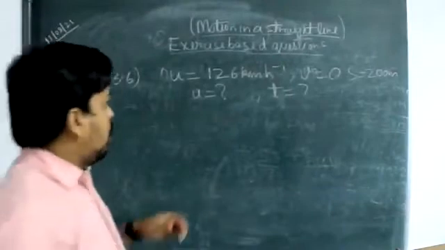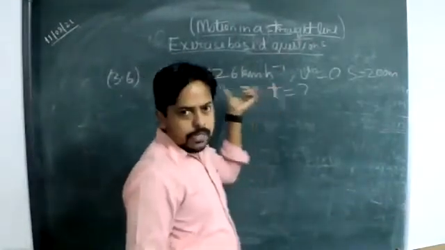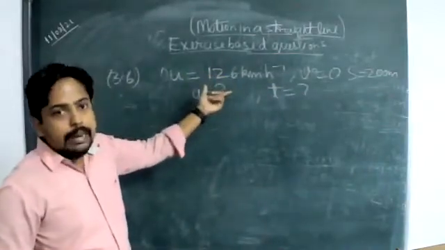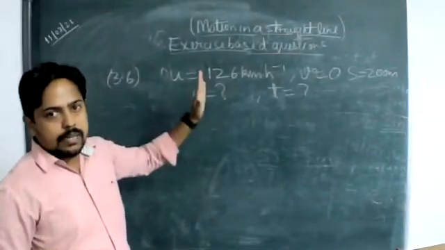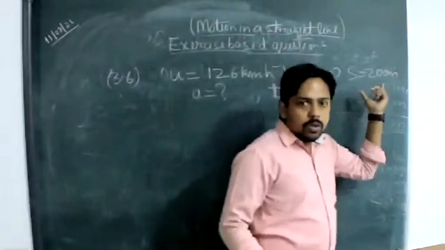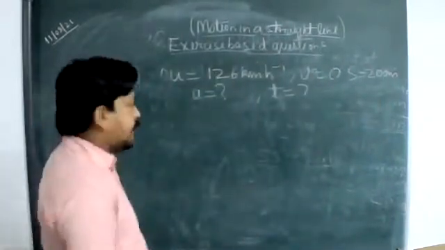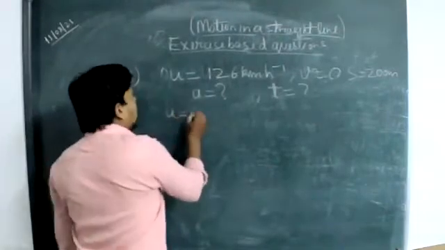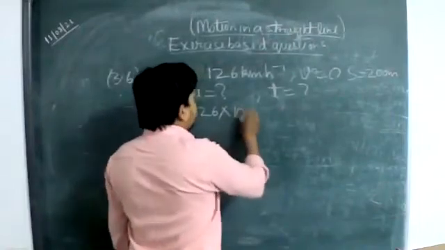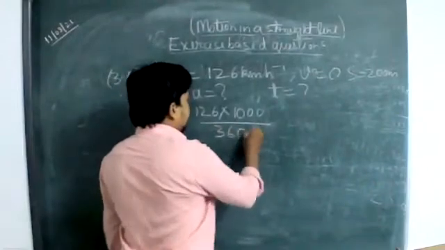So first we are required to change this unit into meters. Since it has been given in kilometer per hour, we are required to change it into meter per second according to the SI system, because here the displacement is mentioned in meters. So let's do u is equal to 126 into 1000 upon 3600.